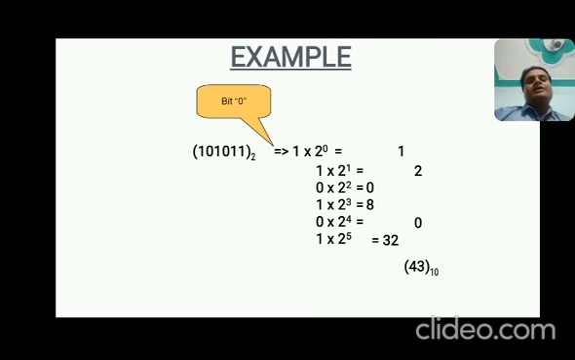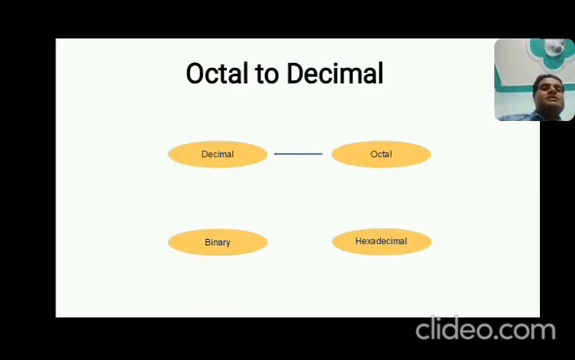How? Here I am using 2 for binary to decimal. If we have octal, then we use 8, so we write 8 to the power 1, 8 to the power 2, and so on. If we have hexadecimal, we write 16 in place of 2, that is 16 to the power 1, 16 to the power 2, 16 to the power 3, like this. So these three conversions follow the same manner. So come to the next slide.